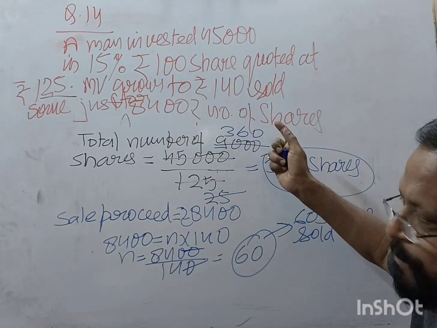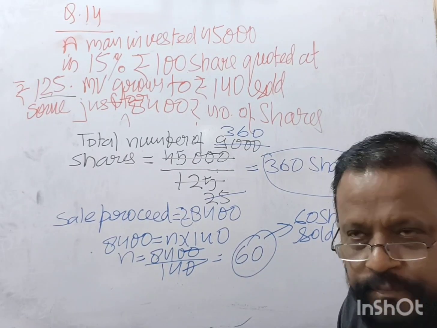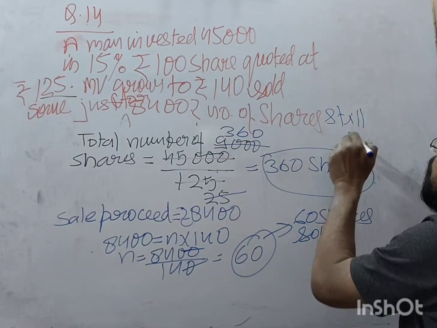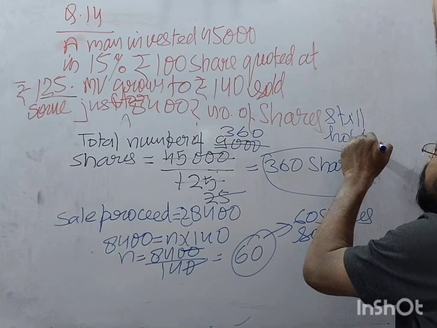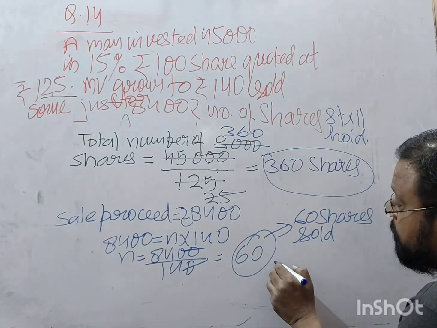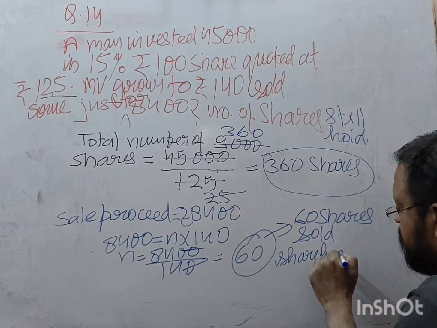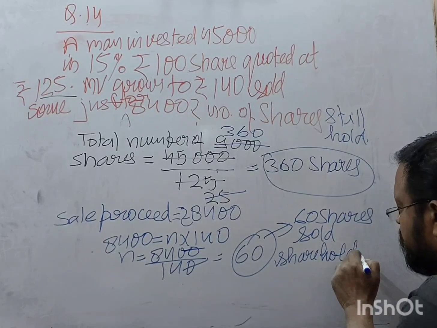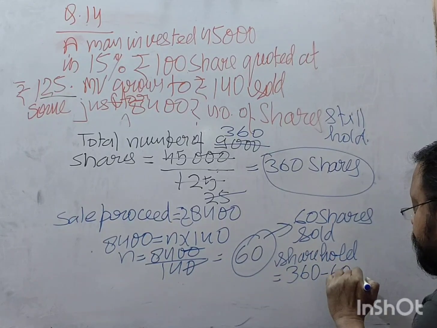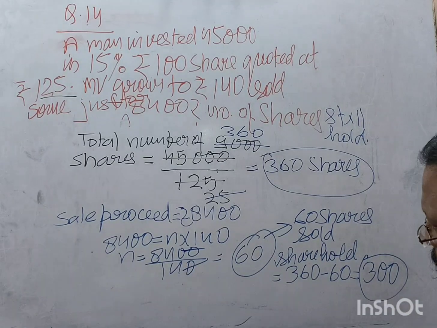The question is the remaining number of shares he still holds. Shares held is equal to 360 minus 60, which becomes 300. 300 shares are still there.